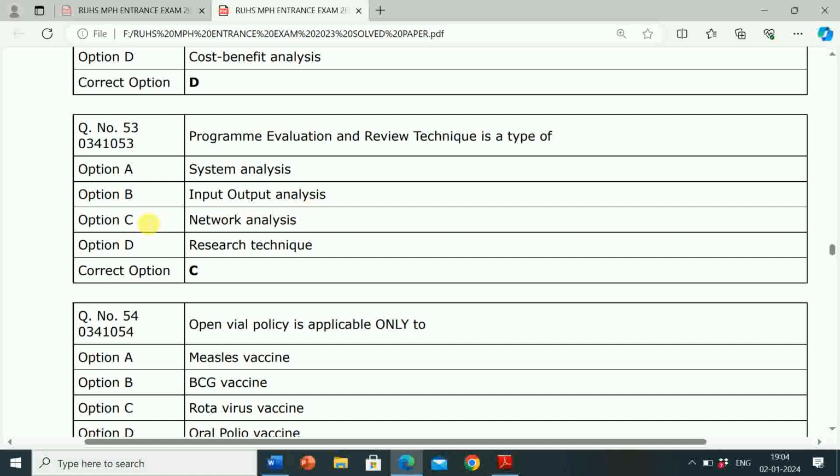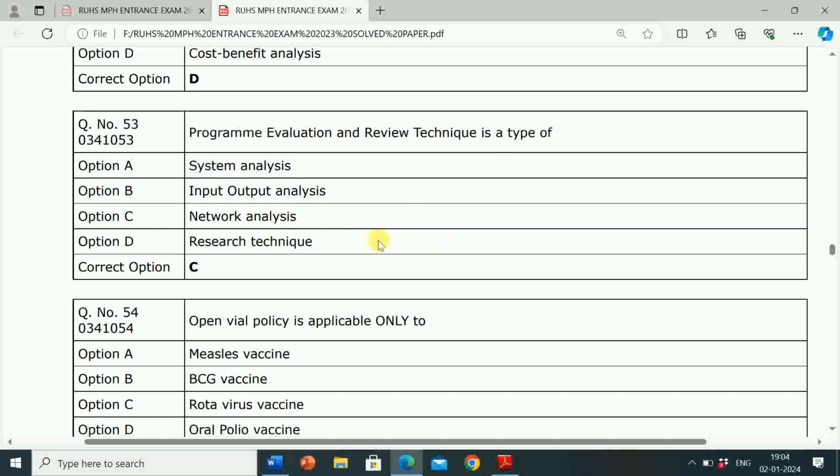So correct answer is option C, network analysis. Here question is, program evaluation and review technique is a type of? Correct answer is network analysis. So program evaluation and review technique is a type of network analysis.